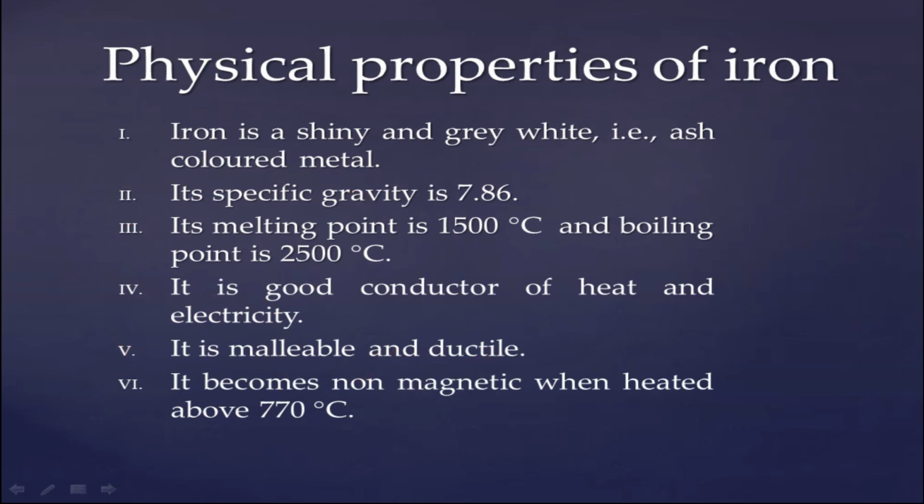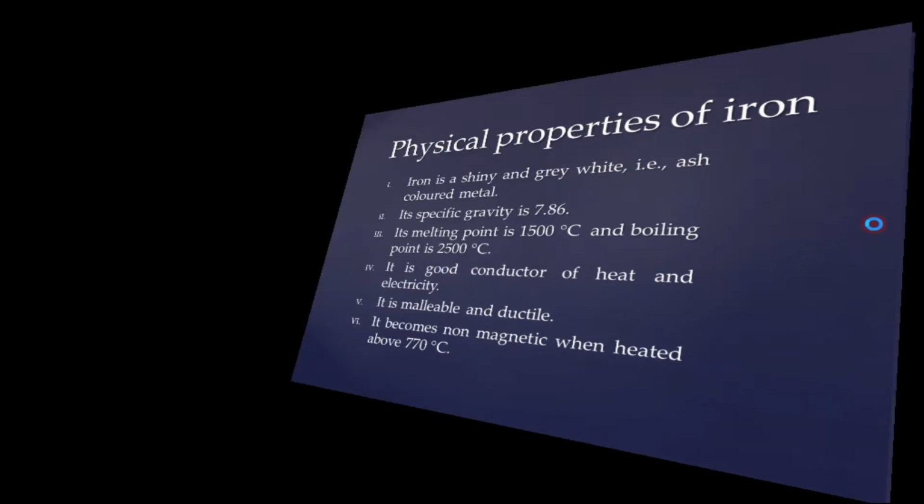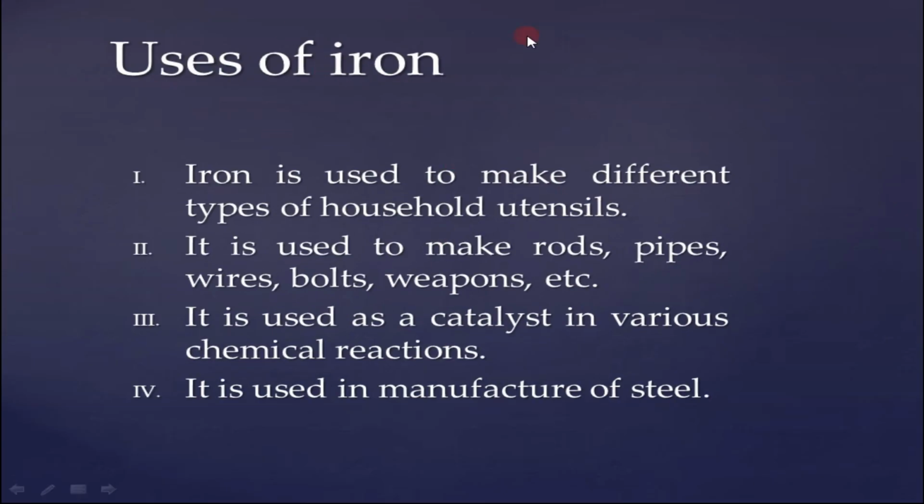Okay, let's move to our next topic, which is uses of iron. What is iron used for? Here we discuss some points. Iron is used to make different types of household utensils.